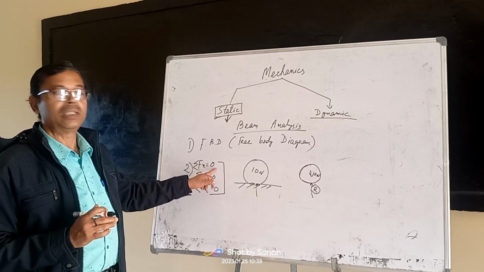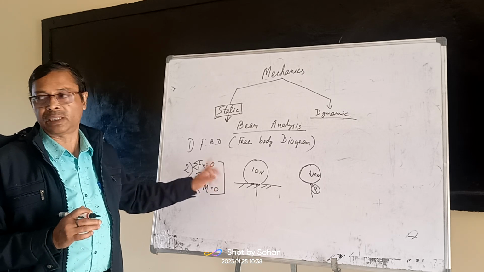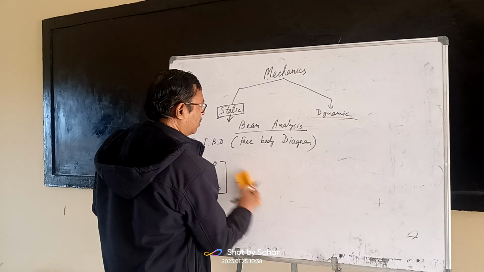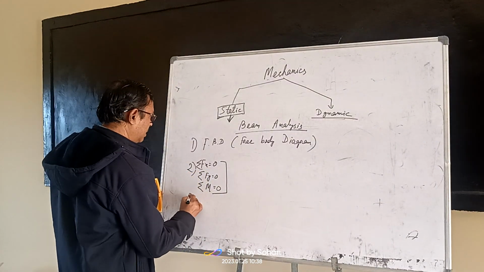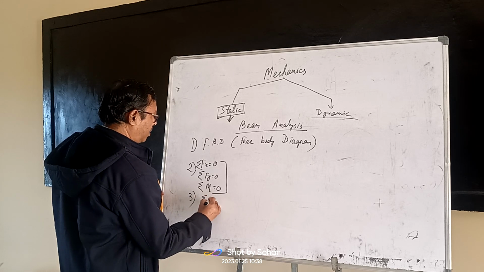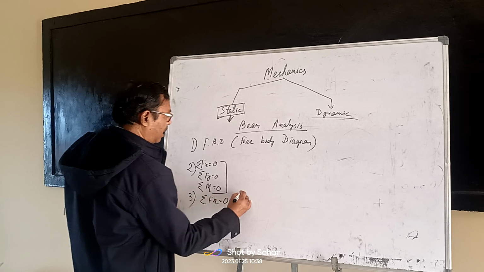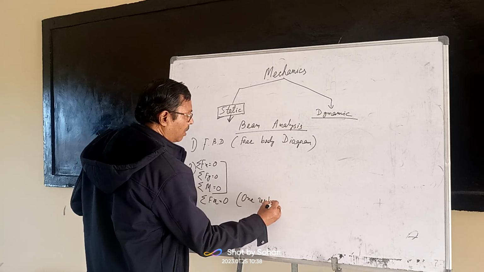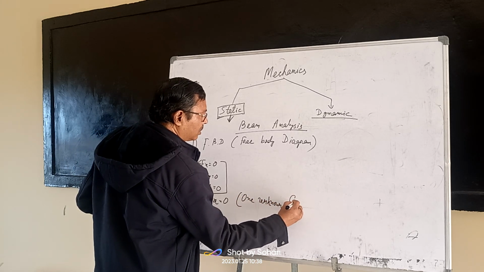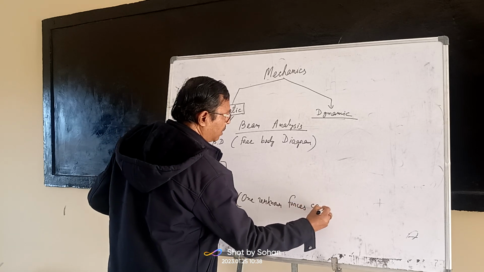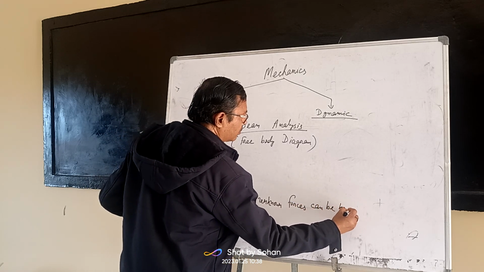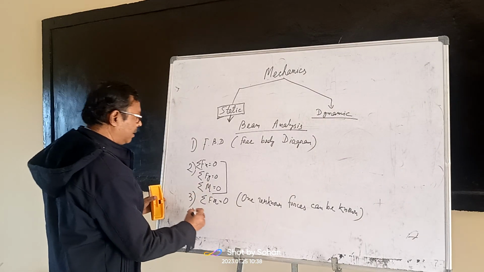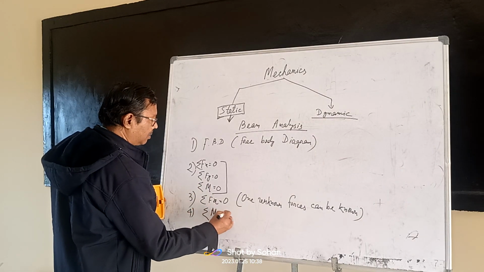If you apply this one, you will get one unknown force. So this is the one unknown force. First, you may apply sum of Fx is equal to 0, and one unknown force can be known. If you do this one, after it, you may apply the third one, that is sum of M is equal to 0.